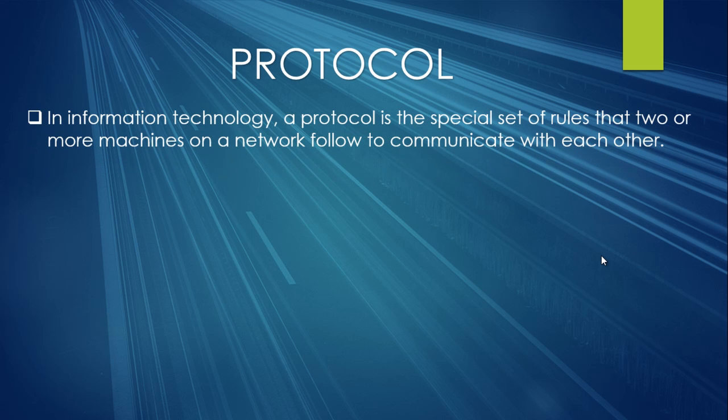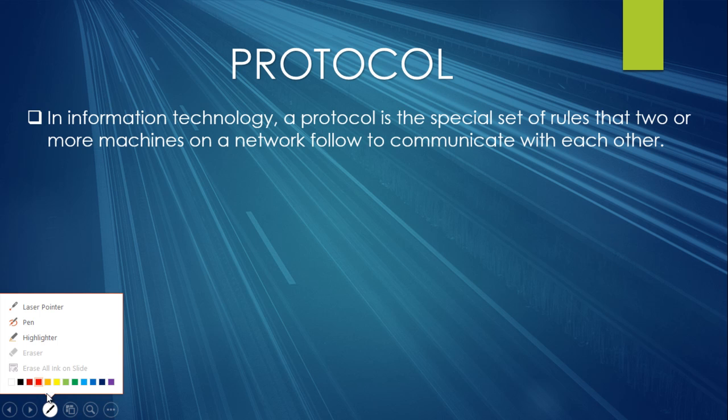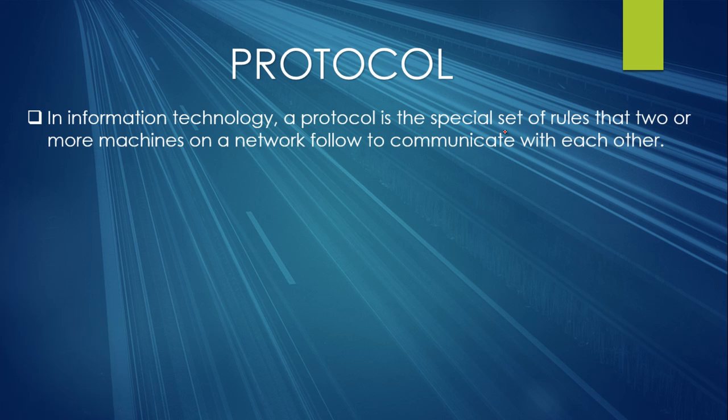So in information technology, a protocol is basically a special set of rules that two or more machines on the network follow to communicate with each other.